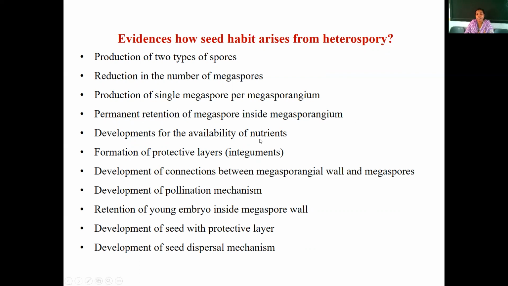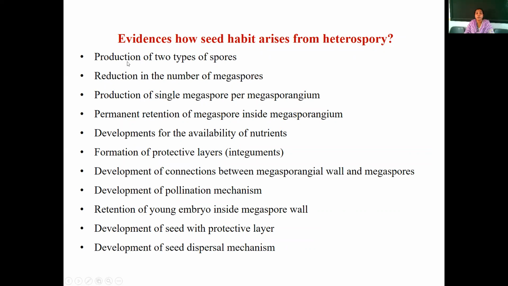Developments for the availability of nutrition, formation of a protective layer, and development of connections between the megasporangial wall and megaspores, development of a pollination mechanism, retention of the young embryo inside the megaspore wall, development of the seed with a protective layer, and development of a seed dispersal mechanism.